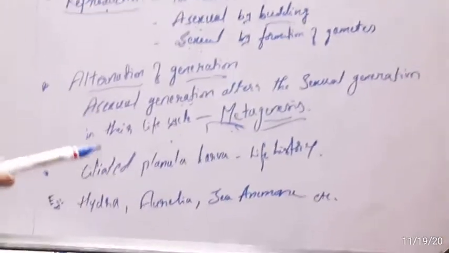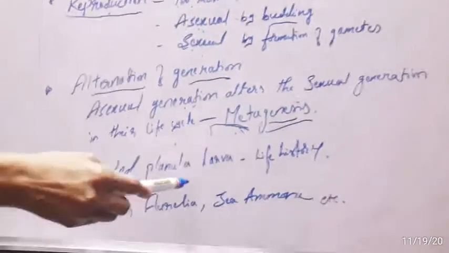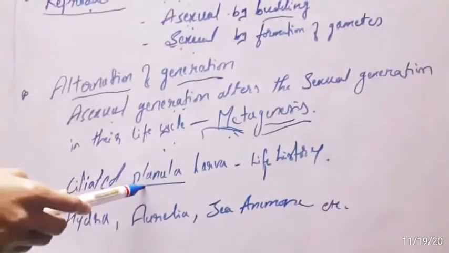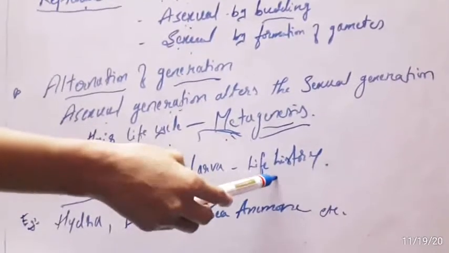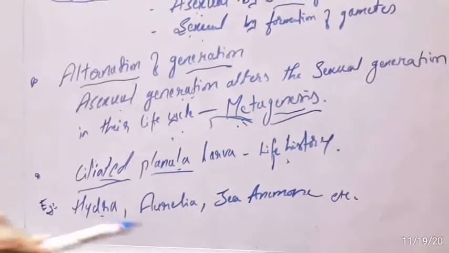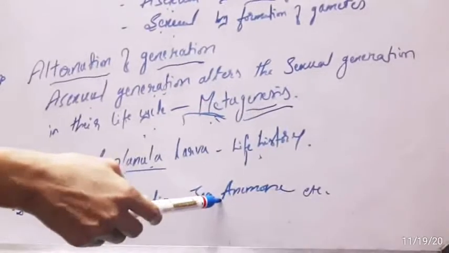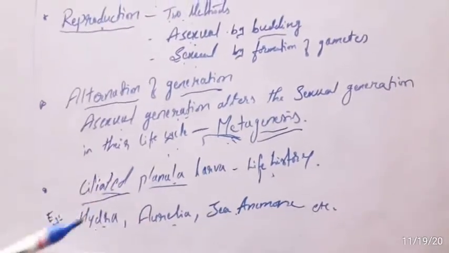After this there is a ciliated larva, the planula, formed in their life history. Examples are Hydra, Aurelia, sea anemone, etc. These are the examples. Did you get my point?